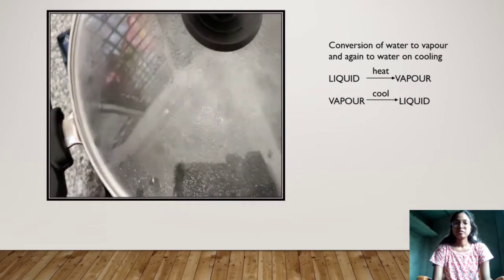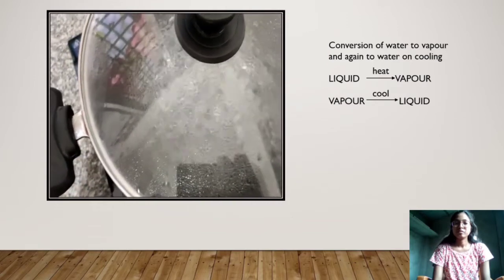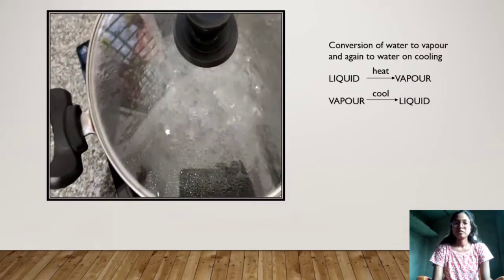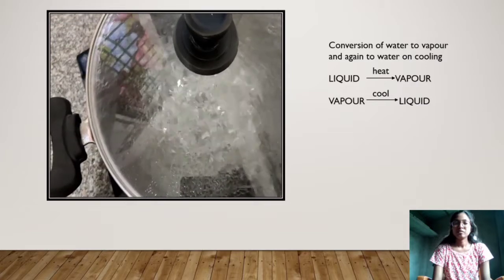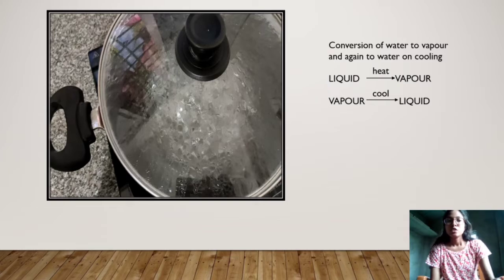So here you can see the water droplets. Why are they formed? Because the vapor is being cooled, and due to the cooling of that vapor, again that vapor changes into water droplets. So this is a kind of reversible change. So here in this video what you saw is that liquid water on heating changed into vapor form, and then when the vapor was cooled, it formed into liquid. So this is another example of reversible change. Now we'll move to the next one.